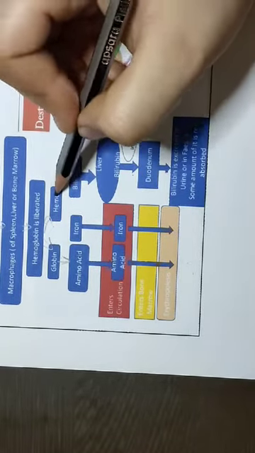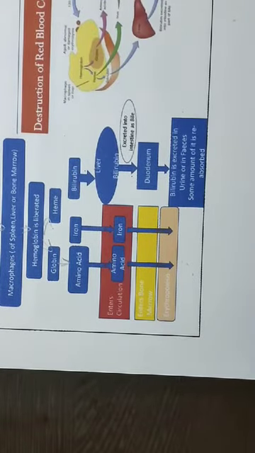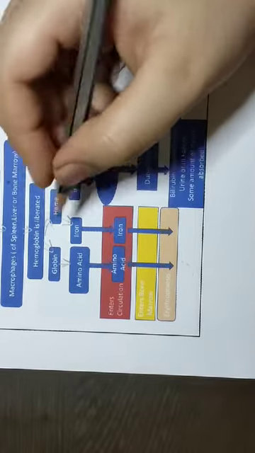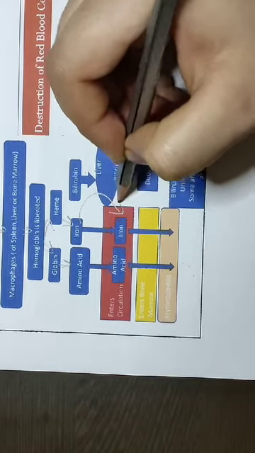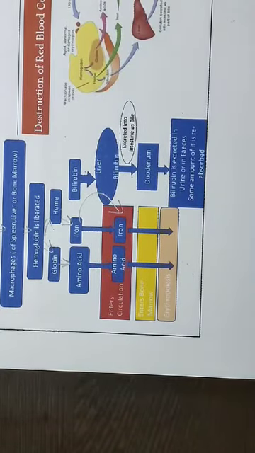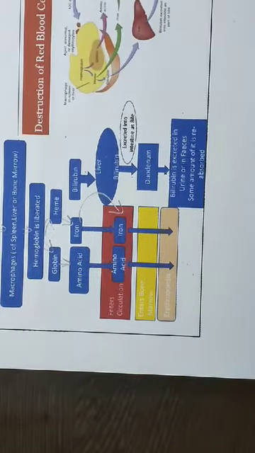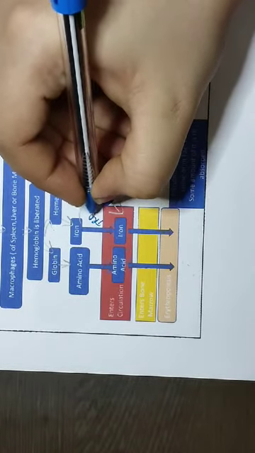The heme that we have is mostly iron. So this iron will enter the blood vessels via the liver. Now iron cannot directly enter the blood vessel, it has to enter via the liver. When it enters via the liver, there is a protein known as transferrin.